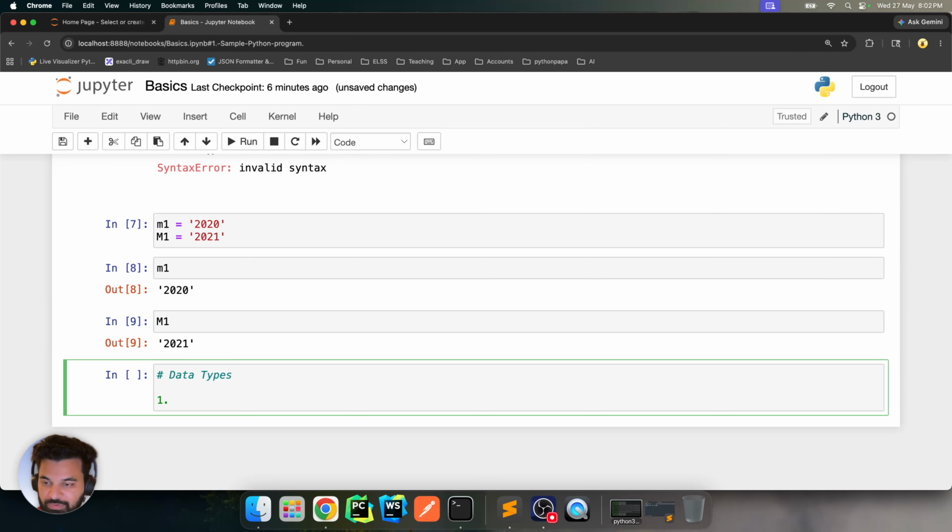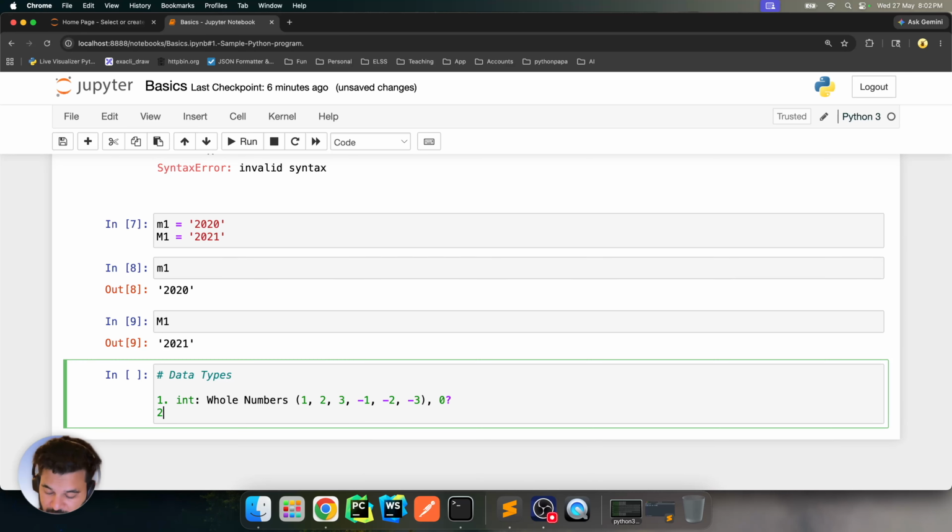So let's start with int. Int is basically whole numbers, right? I hope everybody knows what whole numbers are. So 1, 2, 3, -1, -2, -3. Homework question: whether I should include 0 here.